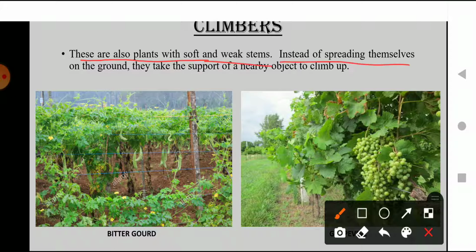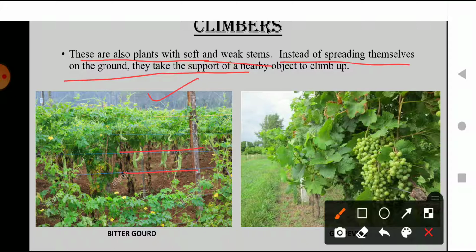Instead of spreading themselves on the ground, they take the support of a nearby object to climb up. Whatever object the plant finds around itself, like a wall, or another tree, or like in the first picture, where they have put different types of threads as a support system for the plant to grow.